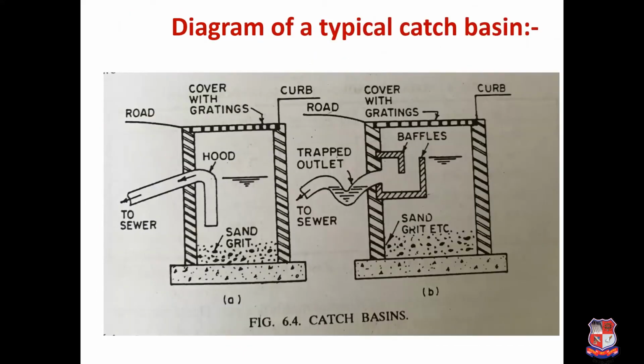This is a typical diagram of catch basins. In the first figure you can see that this is a hood kind of structure, and this is the trap. In the second one, baffles are provided. Here there is a top cover with gratings, so this is nothing but a horizontal inlet, provided with an outlet which is at a higher elevation. Here at the bottom, sand and grit are collected, and that is to be cleaned at certain periodical intervals.